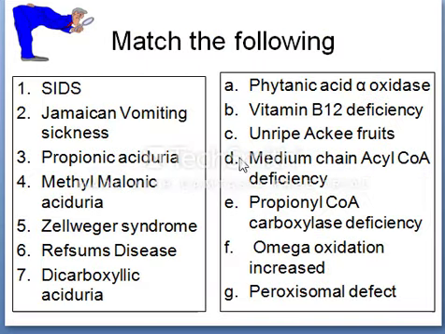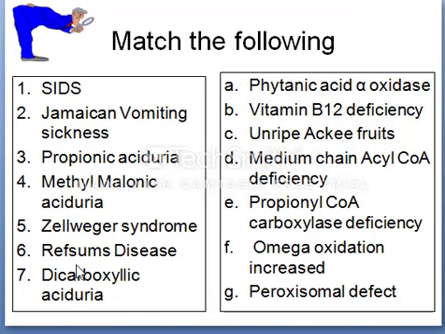This is another self-assessment here. Sudden infant death syndrome is related to medium chain acyl CoA dehydrogenase deficiency, and Jamaican vomiting sickness is related to unripe ackee fruit, and propionic aciduria is related to propionyl CoA carboxylase deficiency.